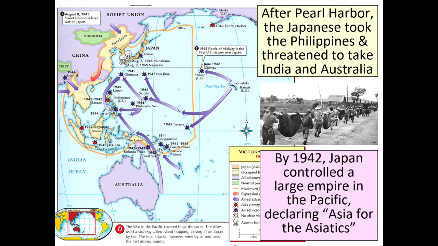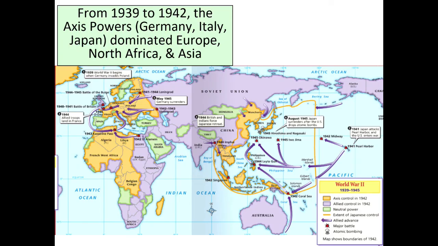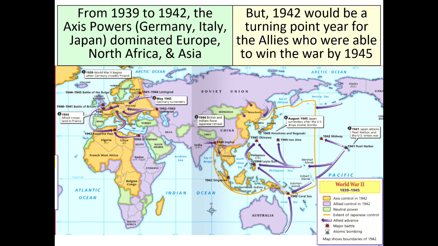By 1942, Japan controlled a large empire in the Pacific, declaring Asia for Asiatics, but what they really meant was Asia for Japan. From 1939 to 1942, the Axis powers, Germany, Italy, and Japan, dominated Europe, North Africa, and Asia. But 1942 would be a turning point year for the Allies, who were able to turn the war around and win it by 1945.